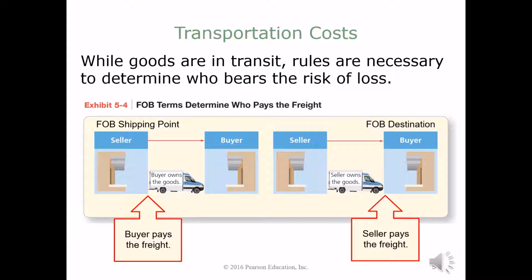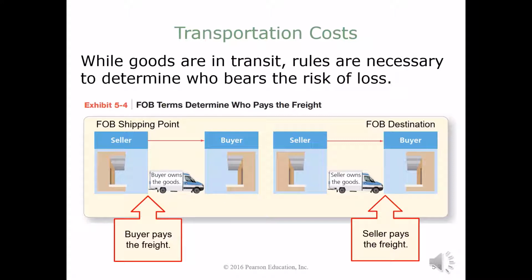The purchase agreement will specify whether the shipping is FOB, which is freight on board, terms of FOB shipping point, or FOB destination. This determines when the title to the goods or the ownership transfers from the seller to the purchaser. And whoever has ownership pays for the freight.